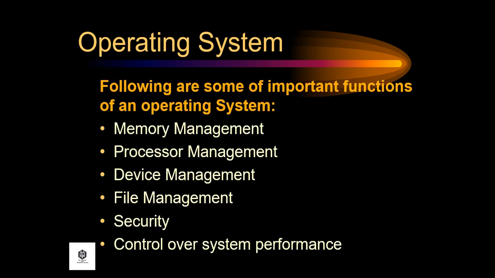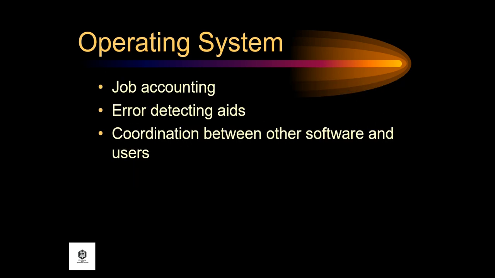Following are some of the important functions of an operating system: memory management, processor management, device management, file management, security, control over system performance, job accounting, error detecting aids, and coordination between other software and users.